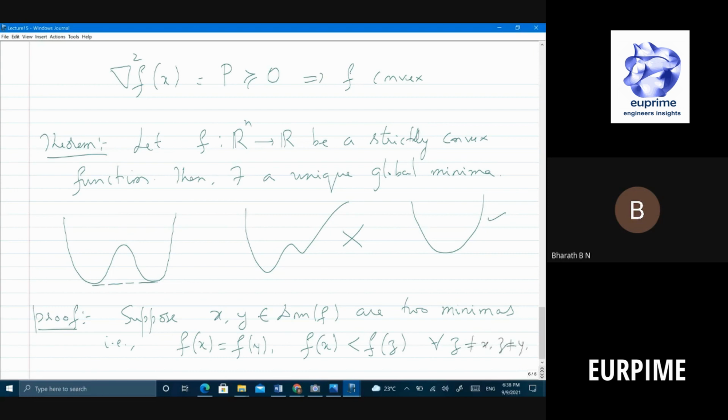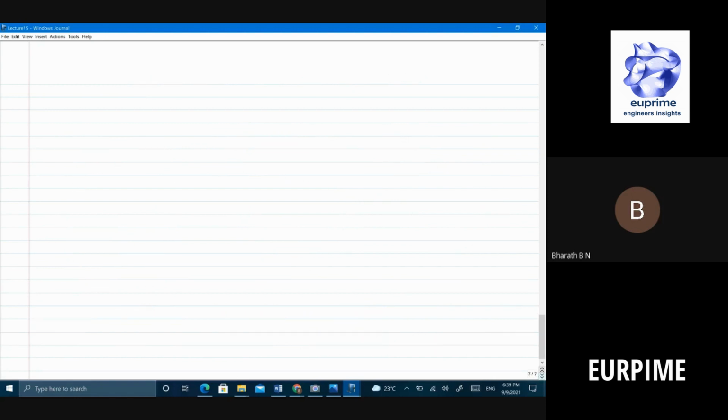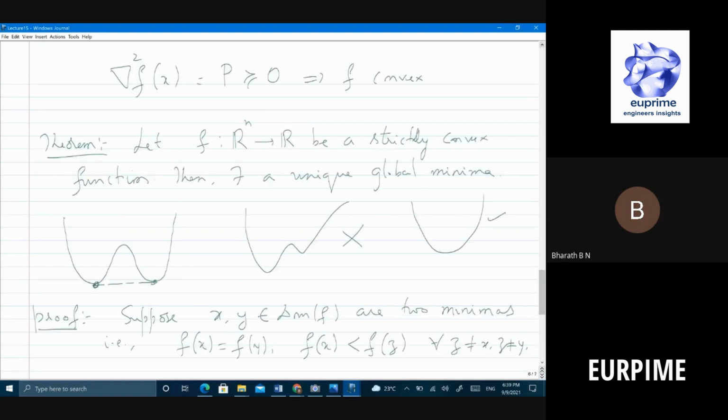That means I'm taking two points x and y, the function values are the same, and one is less than, so you take any other point, f of this is the lowest point, right? So it's fine. Okay, now how do you argue out that this cannot happen?